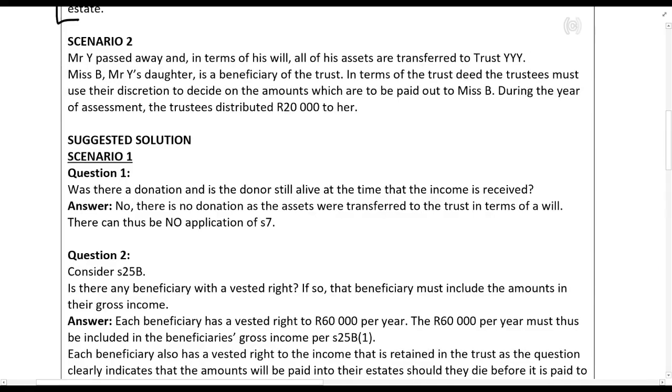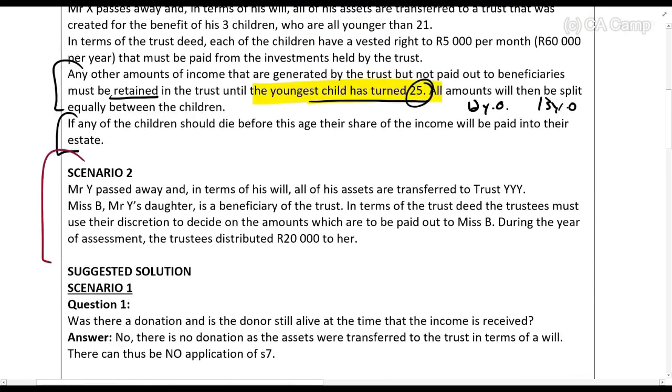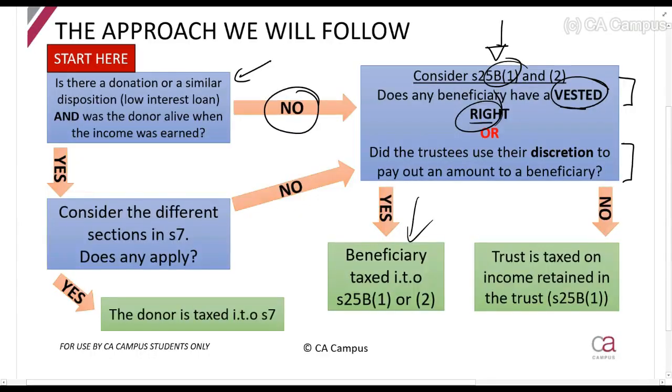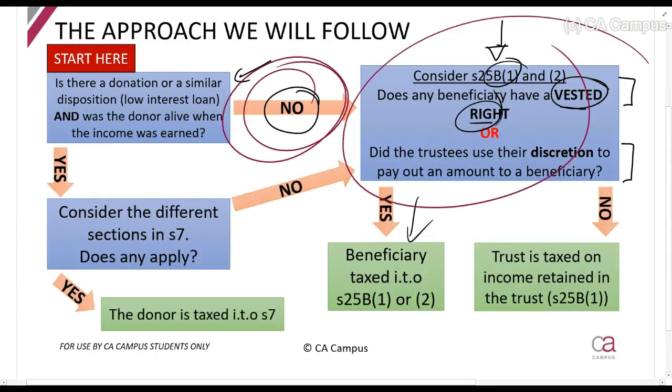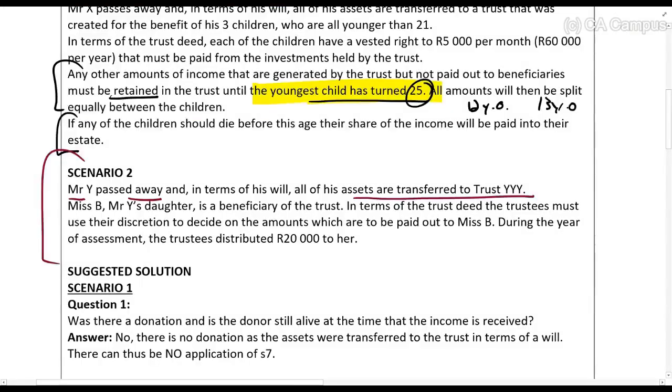So let's look at our next scenario. Mr. Y passed away and in terms of his will, all his assets were transferred to trust Y. Again, was there a donation? No. So we're still in section 25B. It says Miss B, Mr. Y's daughter, is the beneficiary of the trust. In terms of the trust deed, the trustees must use their discretion to decide on the amounts which will be paid out to Miss B. During the year of assessment, they distributed 20,000 rands to her.